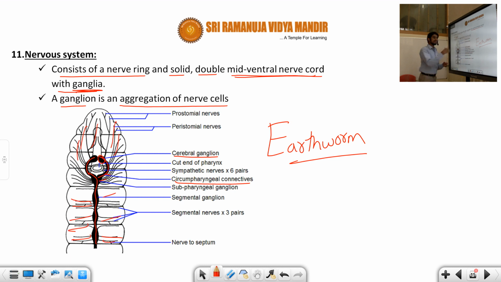We will explain this in detail in the structural organization in animals in the next class. I am showing you this type of diagram only as a reference. So for the basic feature, how do you remember? The nervous system in Annelida is very solid, and a nerve ring is present. It is arranged as a mid-ventral nerve cord. We have the group of nerves that is called the ganglia. What is the meaning of ganglia? Aggregation of the nerve cells. This is a diagrammatic representation for understanding how the nerves are arranged in the earthworm.